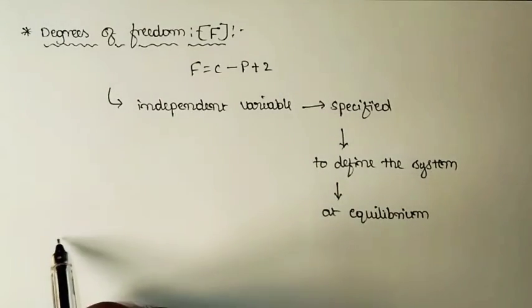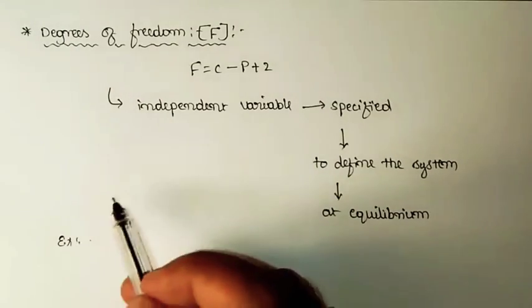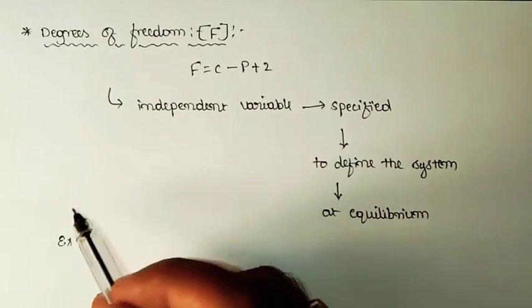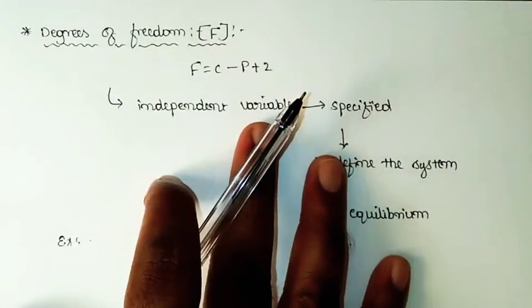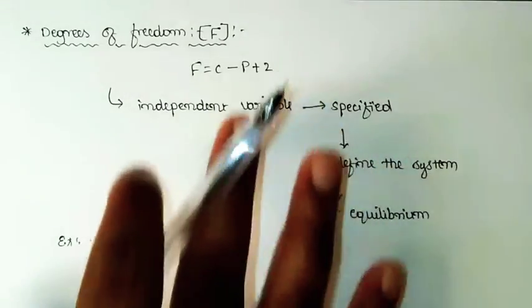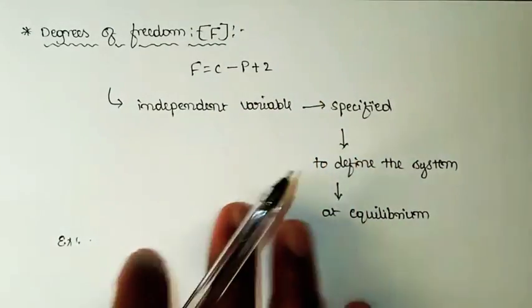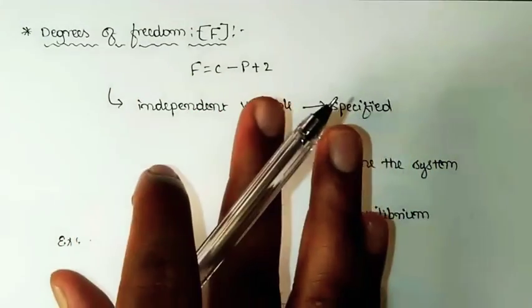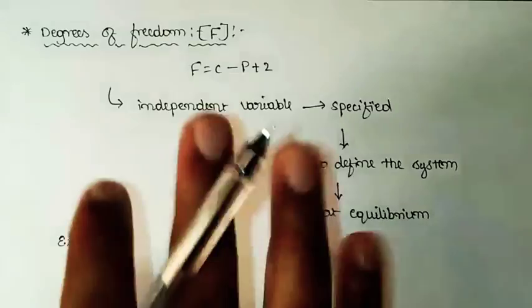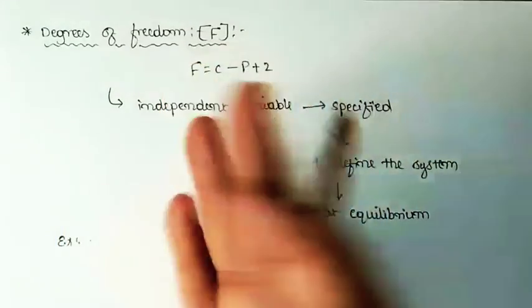So for example, consider the state of a pure gas. In order to define the state of a system consisting of pure gas, we are supposed to use either pressure and temperature, or pressure and volume.